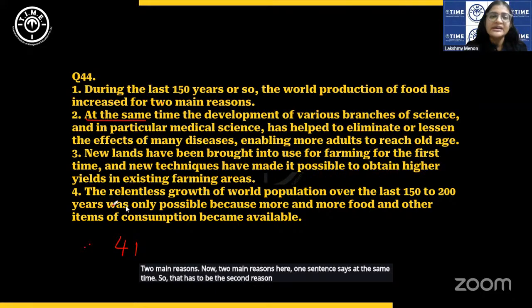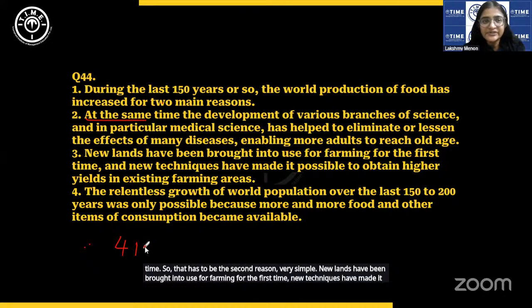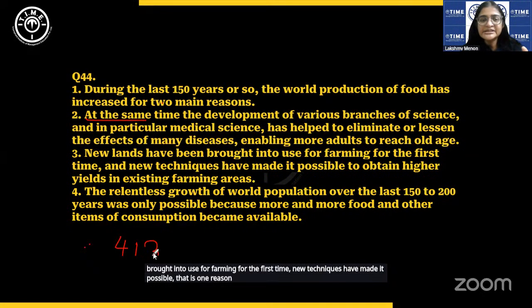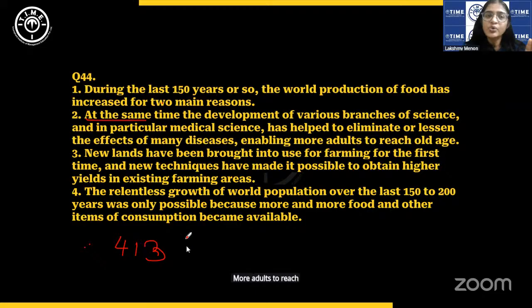Very simple. New lands have been brought into use for farming for the first time. New techniques have made it possible. That is one reason. At the same time, the development of various branches of science enabled more adults to reach old age. So this is why production of food has increased, because more adults reaching old age means more demand for food and more hands to work also.